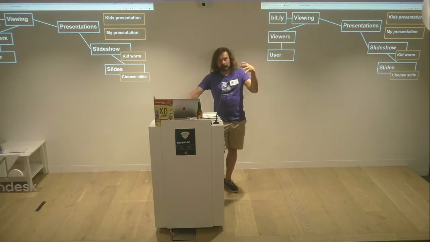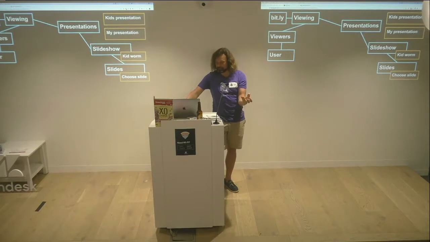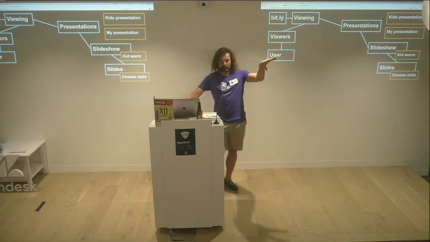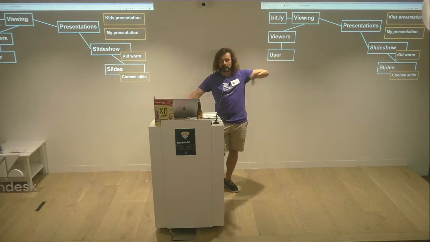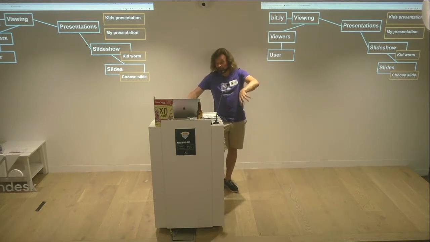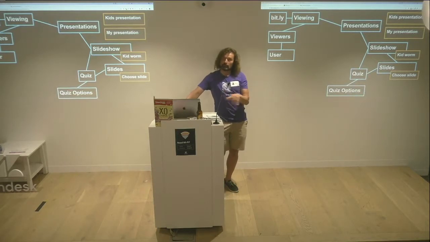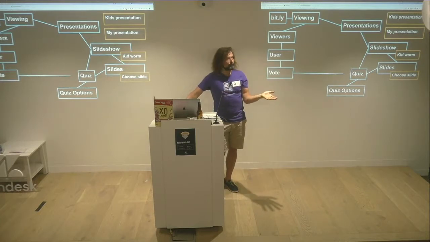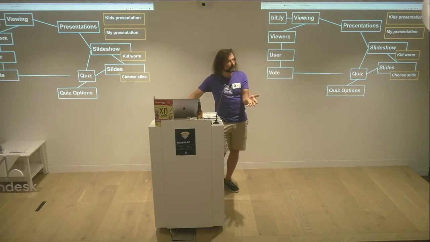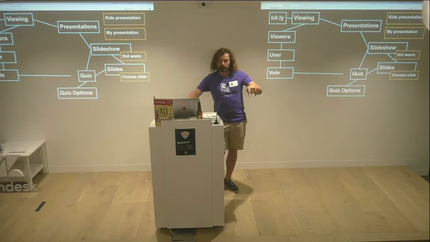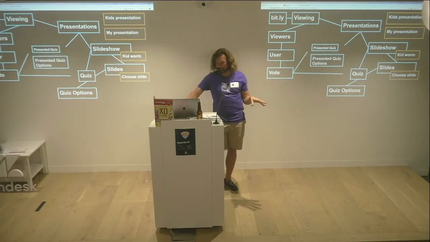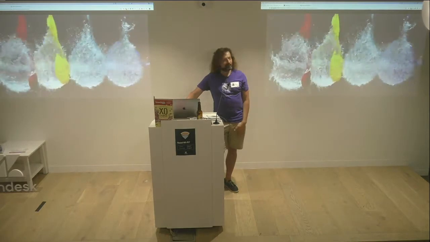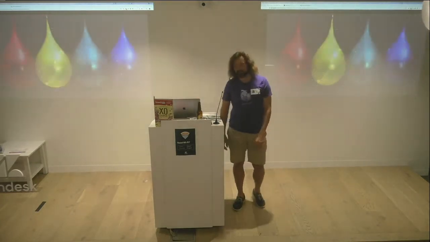And, well, I then want this idea of this interactivity, so I want this quiz thing, and maybe like the kids' quiz would be on the slideshow because it would be across all of their slides, whereas mine would be across a slide, so it would be like each slide would be choose your own adventure. So I'd have this quiz, and then the quiz would have to have quiz options, and I'd have to link the quiz to either the slideshow or the slides, and then you'd have to vote to find out what happens next. And then the vote, well, is that on the quiz? Probably not, because it's probably somehow related to presentation. And yeah, all those models worked.